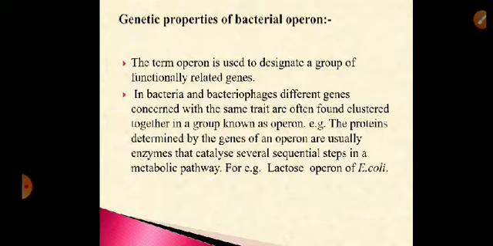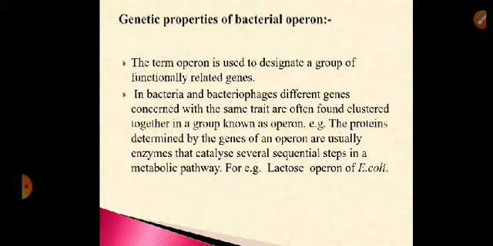Let us study that. The term operon is used to designate a group of functionally related genes. In bacteria and bacteriophages, different genes concerned with the same or related functions are often found clustered together in a group known as an operon. So what is an operon?